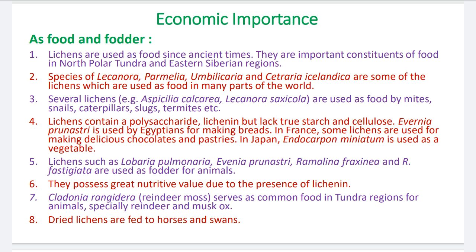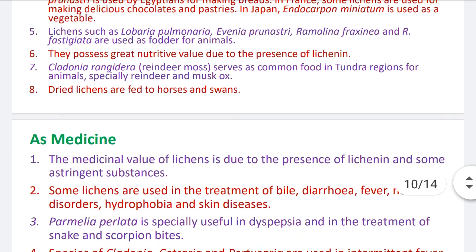Number 7, Cladonia rangiferina, also called reindeer moss, serves as a common food in tundra regions for animals, especially reindeer or musk ox. These animals consume this reindeer moss as food material. Dried lichens are also fed to horses and swine in foreign countries.